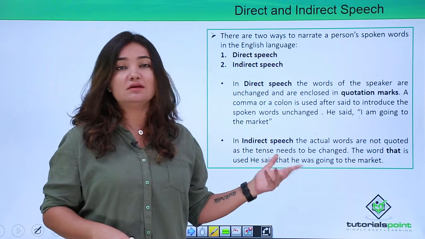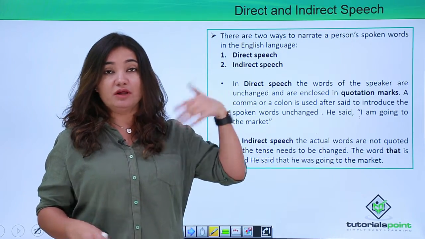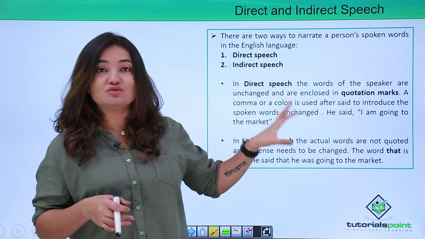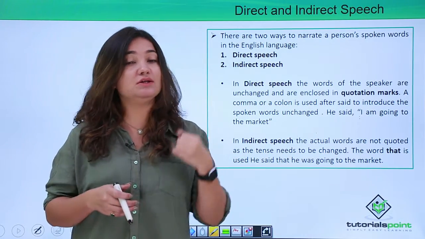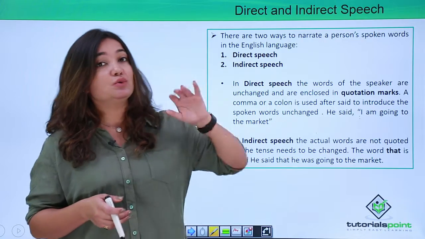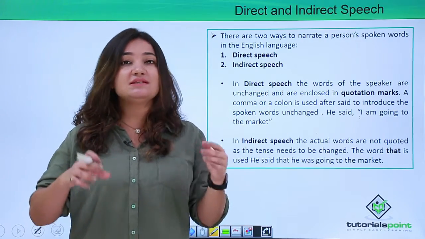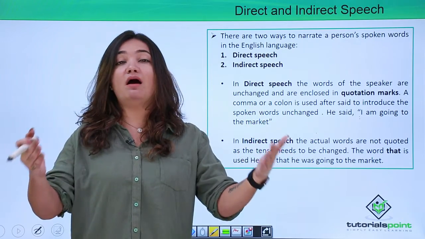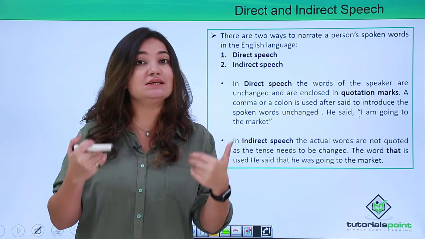Now from here you can understand that obviously whatever I am conveying to some third person, the message of someone else, was something that happened in the past. So he said that he was going to the market, right? So this is how I'm going to present it in indirect speech, right?